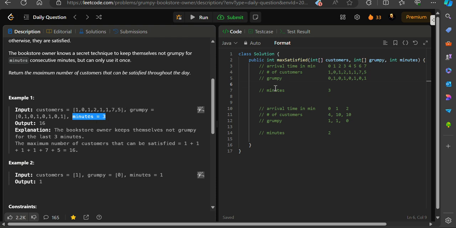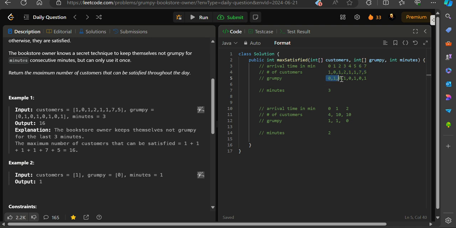We will understand this by using some test cases. Let's say in the first test case, we have been given an array of customers. In the 0th minute, one customer arrived at the store and they left after the 0th minute. In the first minute, no customers arrived. In the second minute, one customer arrived, and at the end of the second minute, one customer left. In the third minute, two customers arrived, and at the end of the third minute, both of them left. So this is the customers array.